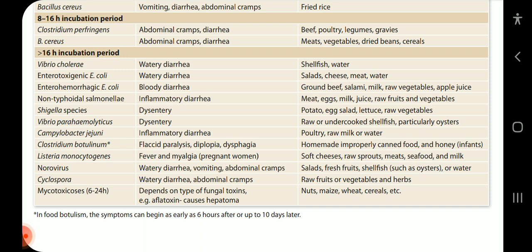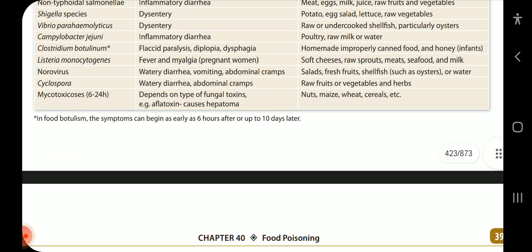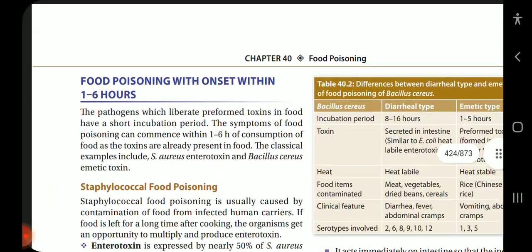Clostridium botulinum, flaccid paralysis, diplopia, dysphagia, homemade improperly canned food and honey for infants. Listeria monocytogenes, fever and myalgia, pregnant women, soft cheese, raw sprouts, meat, seafood and milk. Norovirus, watery diarrhea, vomiting, abdominal cramps, salads, fresh fruits, shellfish such as oysters, or water. Cyclospora, watery diarrhea, abdominal cramps, raw fruit or vegetables and herbs. Mycotoxicosis, 6 to 24 hours depending on the type of fungal toxin, for example, aflatoxin causes hepatoma, in nuts, maize, wheat, cereal, etc. In food botulism, symptoms can begin as early as 6 hours or up to 10 days later.